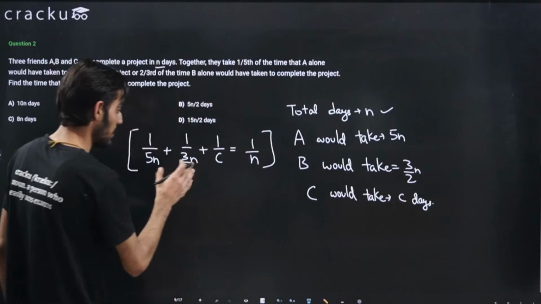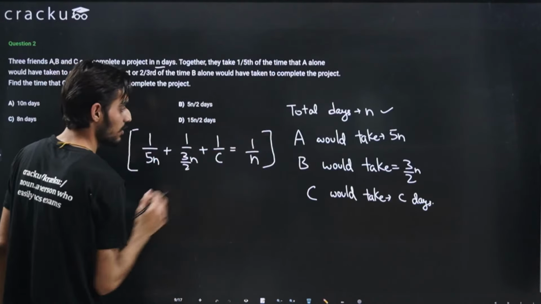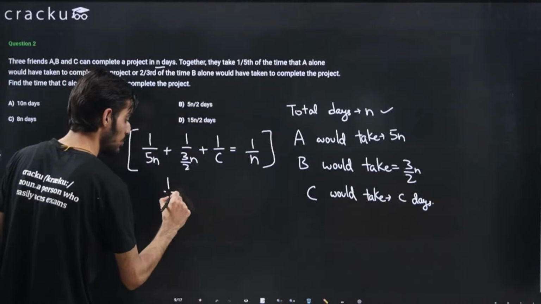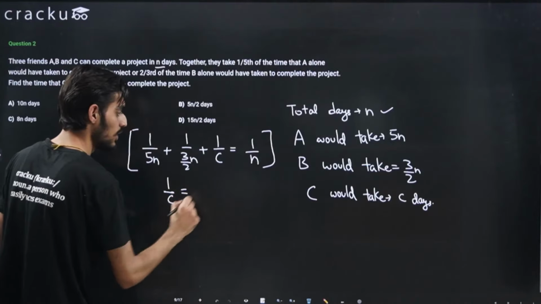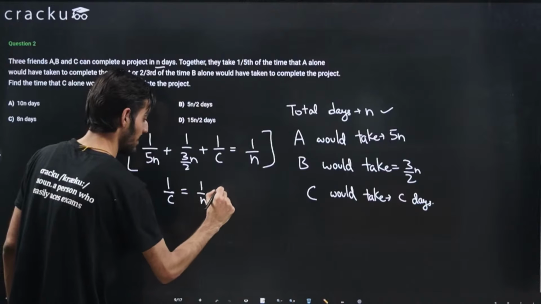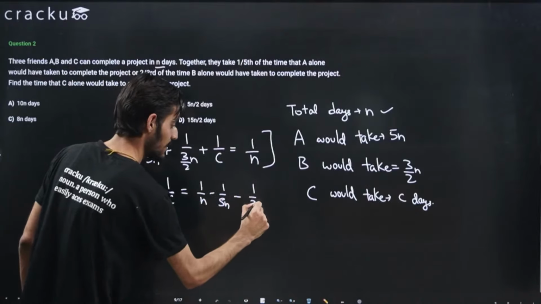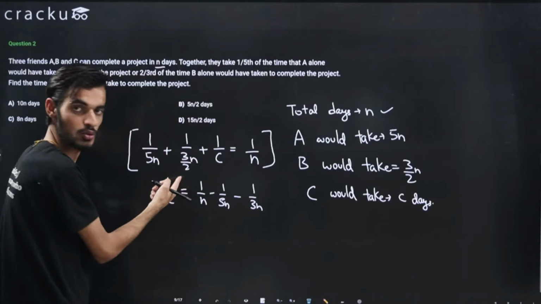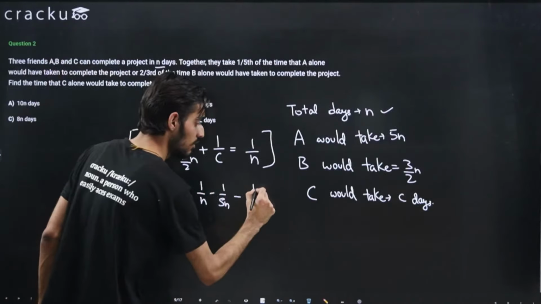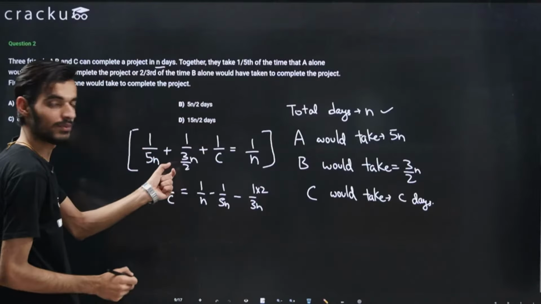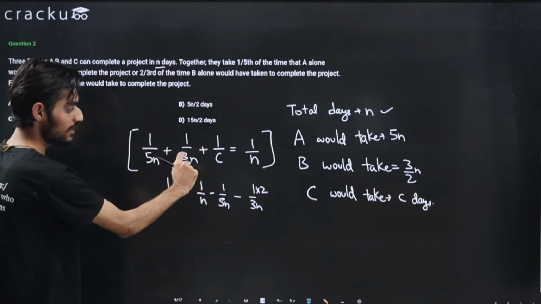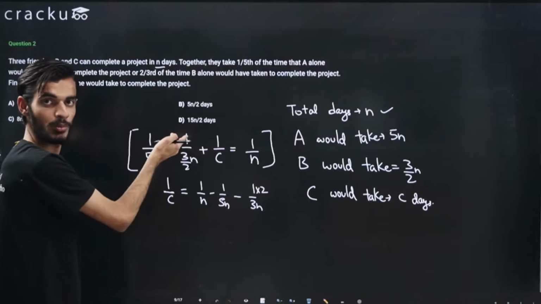Solving this, I can take the two values to the right hand side. So 1 by C is equal to 1 by n minus 1 by 5n minus 1 by 3n by 2, and I can take this 2 to the numerator, so this will be multiplied by 2, right? I've just simplified this: this is 3n by 2, so I've taken the 2 to the numerator.